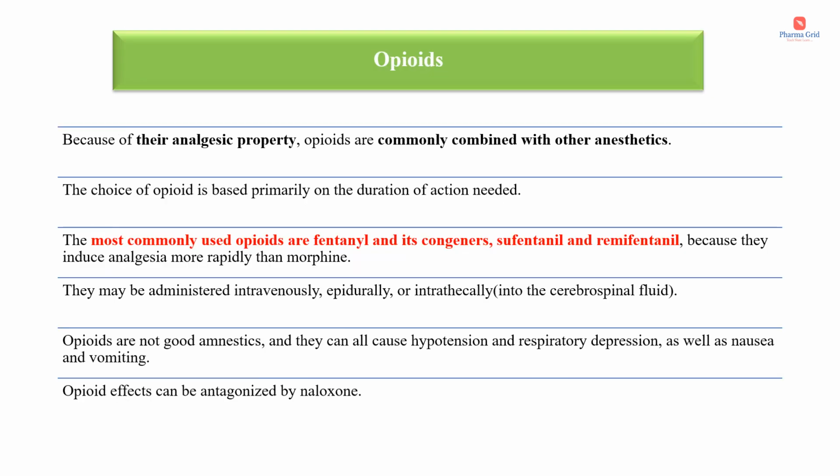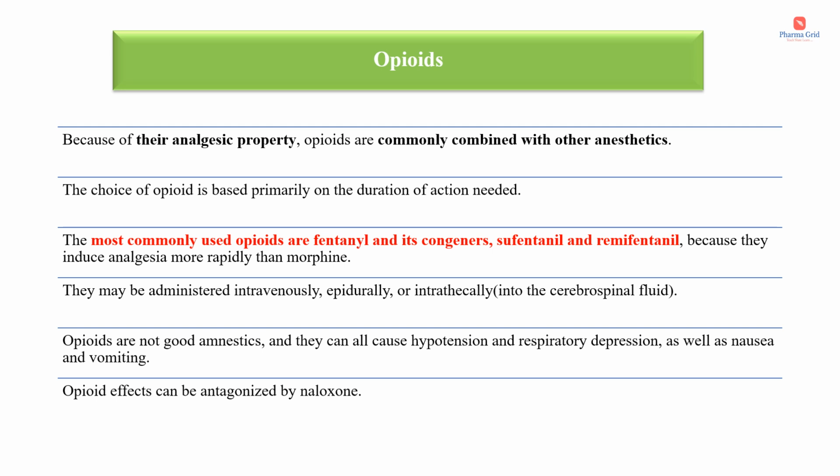Next one is opioids. Opioids are used because of their analgesic, or pain-relieving, property. They are commonly combined with other anesthetics. The choice of opioid is based primarily on the duration of action needed. The most commonly used opioids are fentanyl and its congeners such as sufentanil and remifentanil because they induce analgesia more rapidly than morphine.